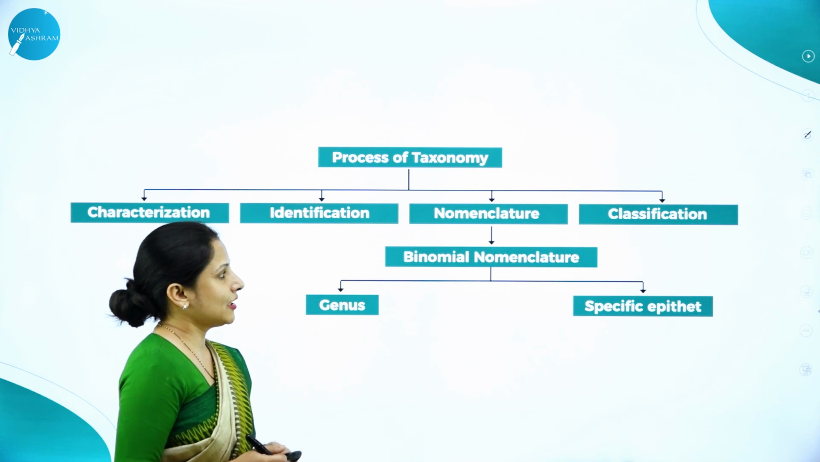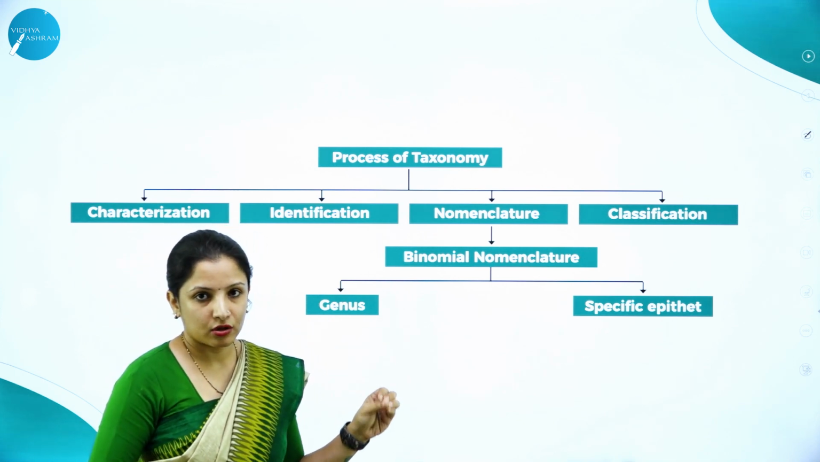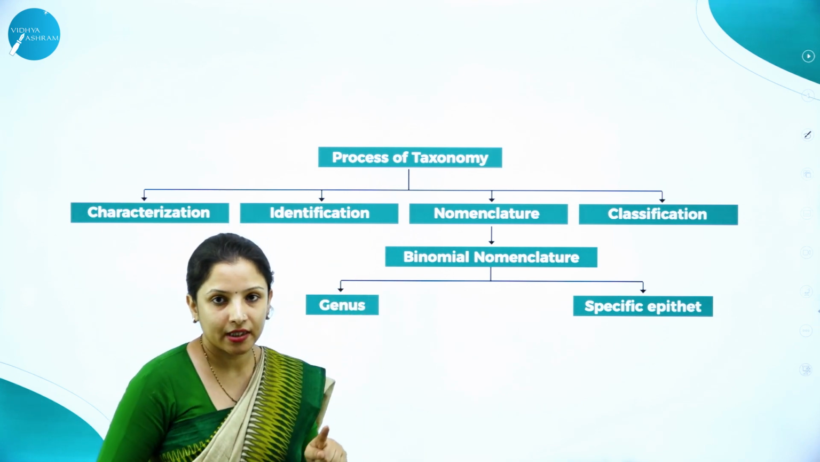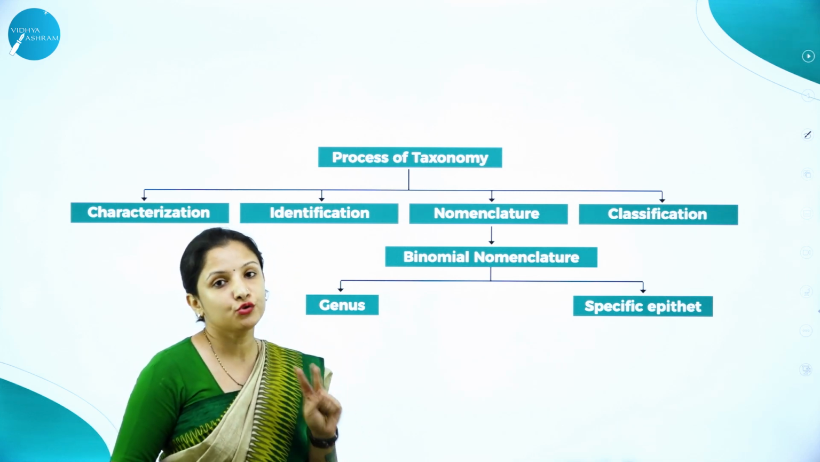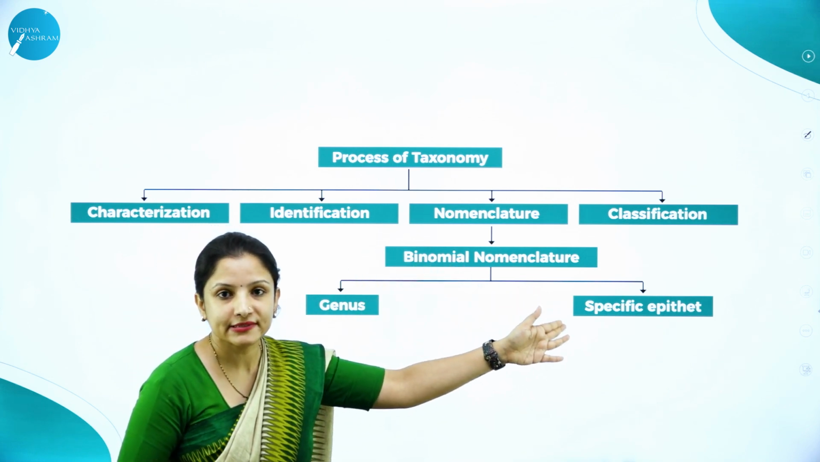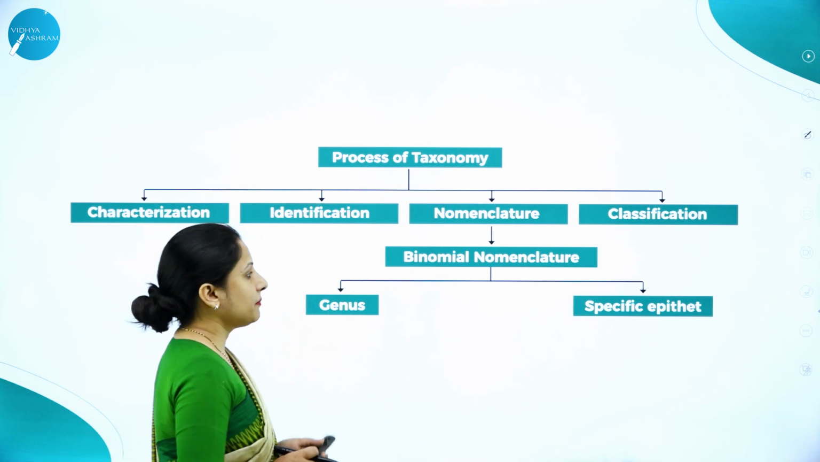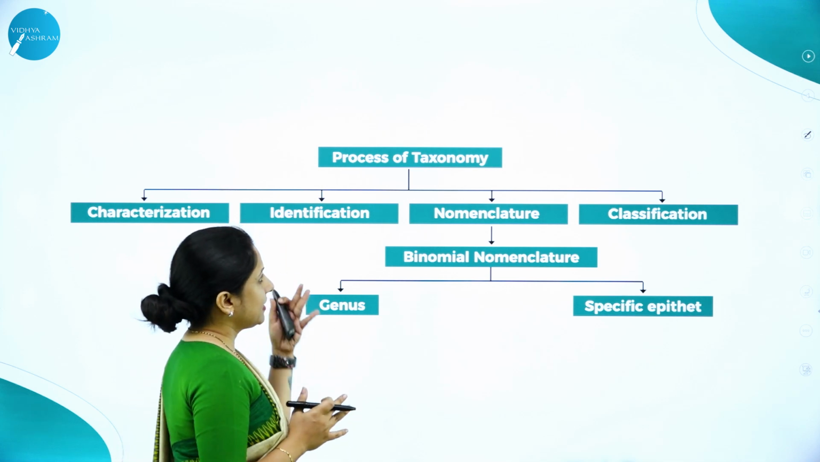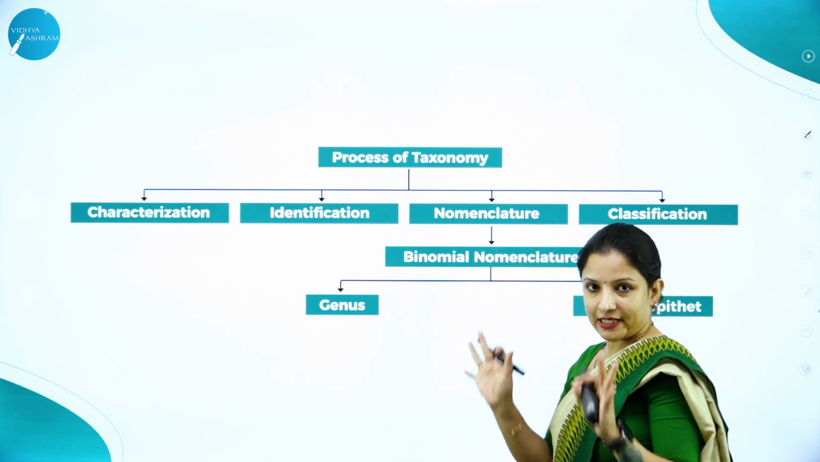Now nomenclature means naming of an organism, but in taxonomy, you have something called binomial nomenclature, wherein for a particular organism, a name is given having two components. The first component is called the genus, the second component is called the specific epithet. As we had seen earlier, Mangifera indica, wherein Mangifera is the genus, indica is the specific epithet. So these are the processes of taxonomy. Now we have an idea of what is there in the chapter.